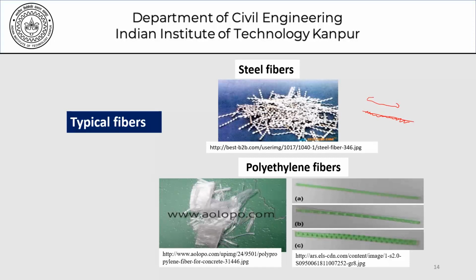So the staples are, if you recall, something like this, and this end really goes back in when you staple a document. So we have fibers which are in this shape, hooked fibers, straight fibers. As far as the cross section of the fibers is concerned, it could be round, it could be flat, and so on. So these are different types of fibers depending on the manufacturing method, depending on the kind of material that you use. Different types of fibers are available to us for use in concrete.